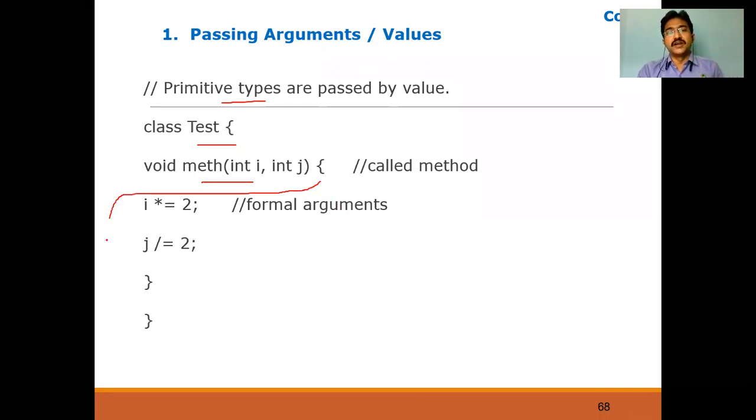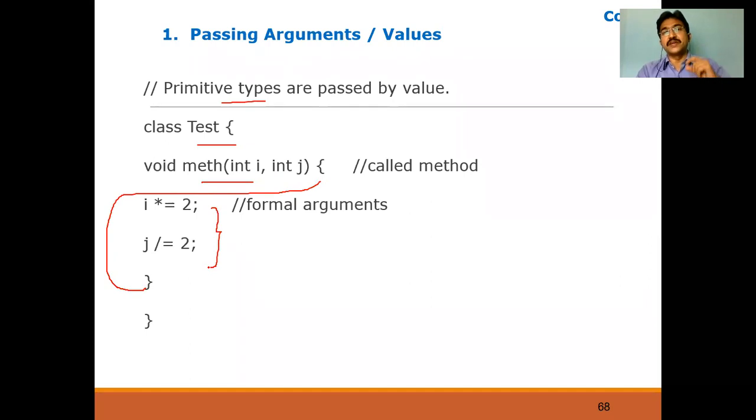Open braces to close braces is called the definition of the method. Now here are the parameters. I and j are coming from the calling method. Now this I and j can be used as local variables inside the method. Now I equal to I into 2, j equal to j by 2.